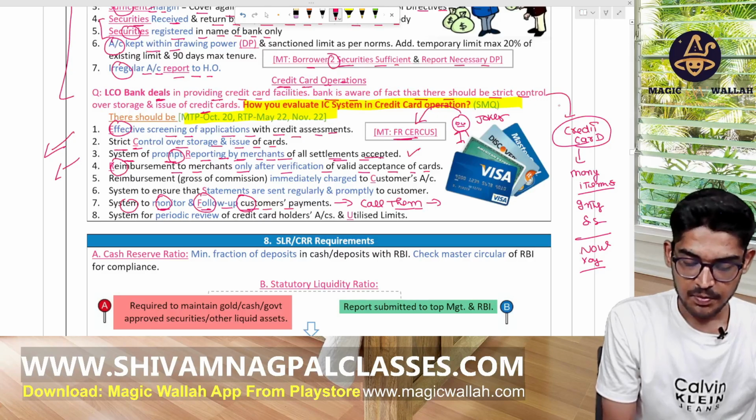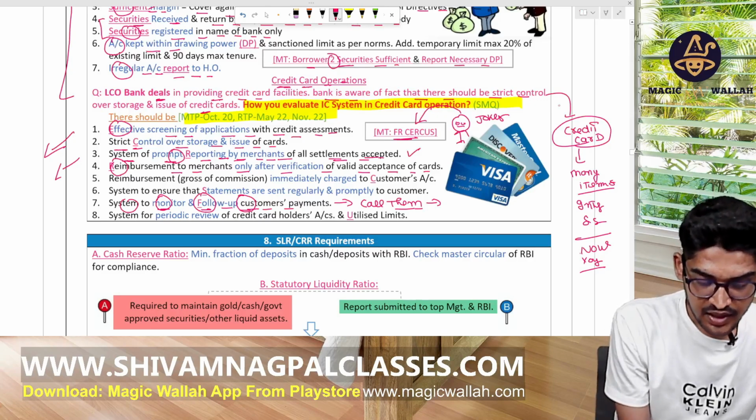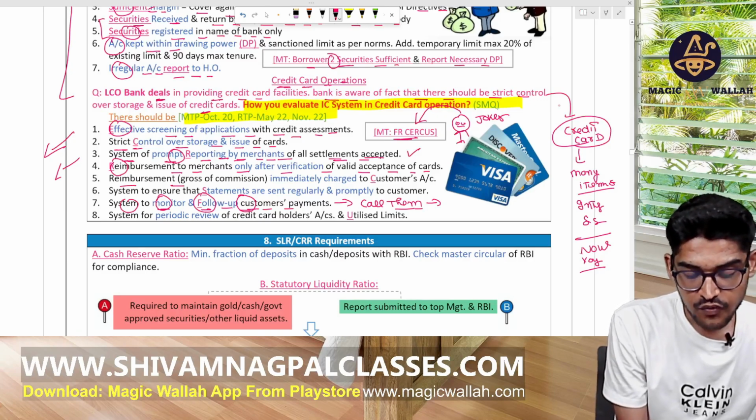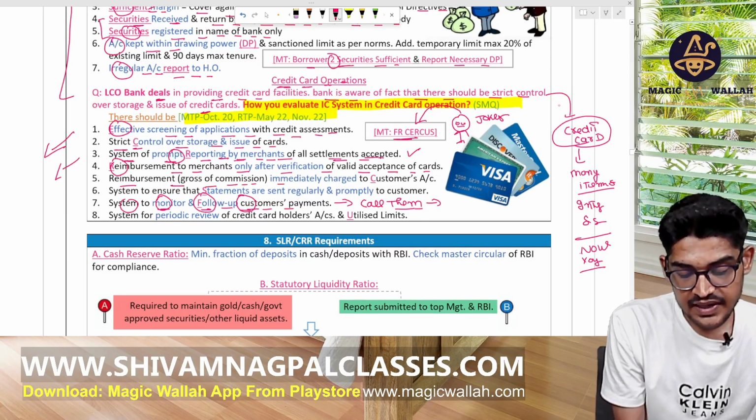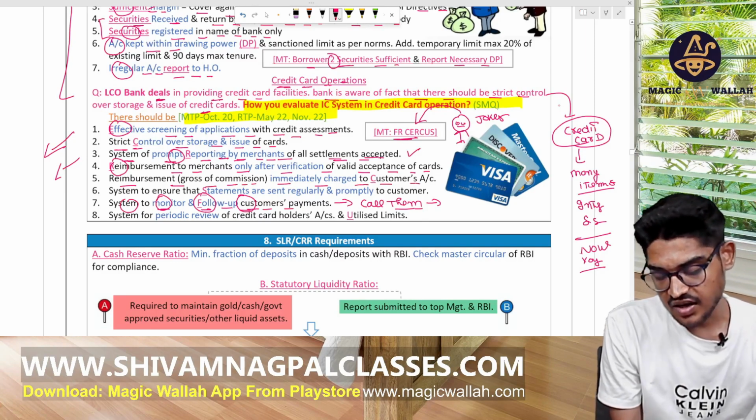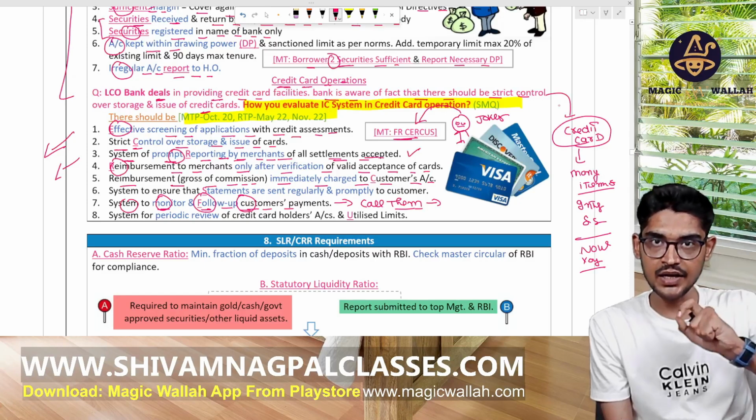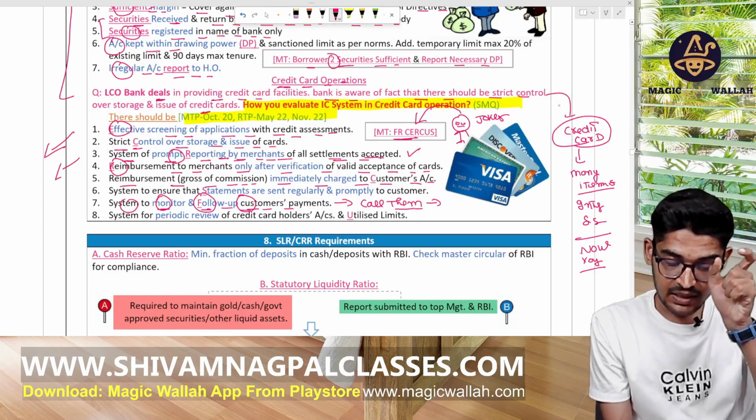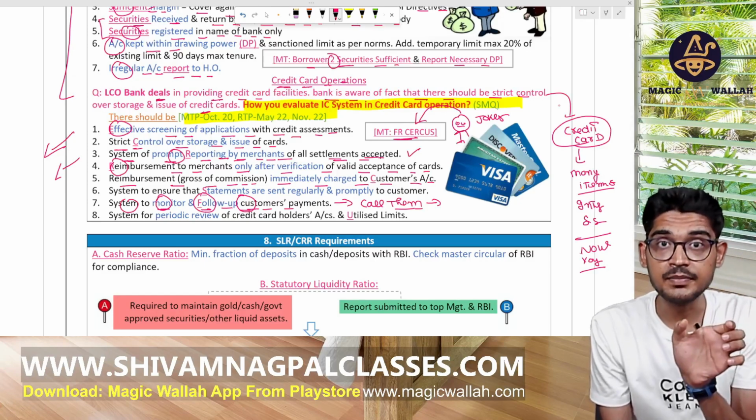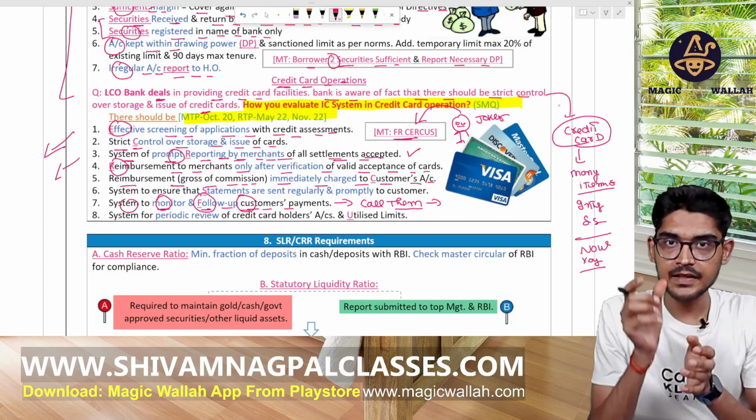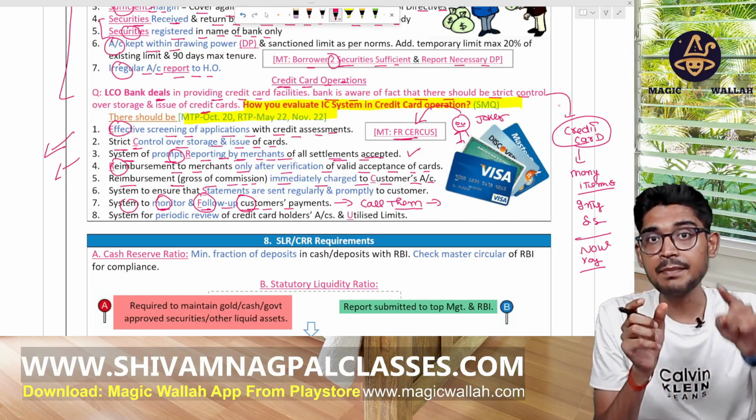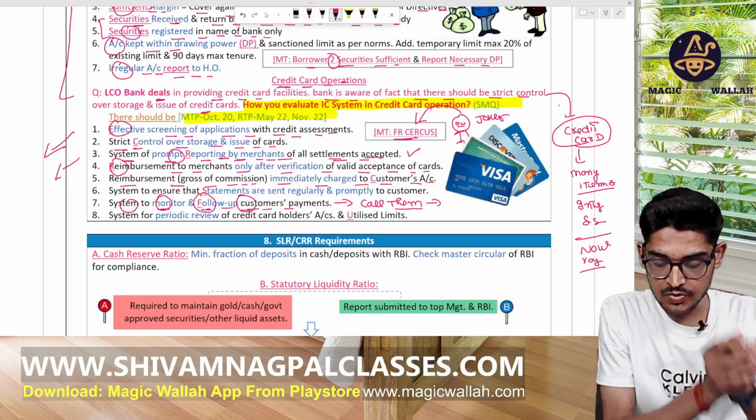Now, C means reimbursement of gross commissions immediately charged to the customer account. If any payment is made by the bank to that merchant, then immediately the gross commission, including the amount used by the customer plus the bank's commission, is charged to the customer account.